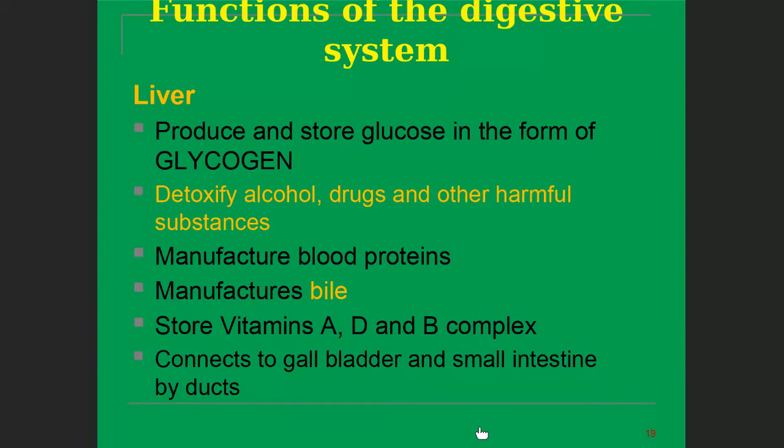It connects to the gallbladder and small intestine by ducts. So it has lots of functions in the digestive system. It is also known as a metabolic factory, and it is the largest internal organ of the body.